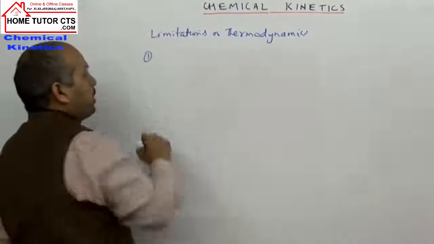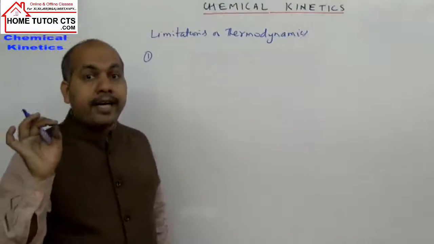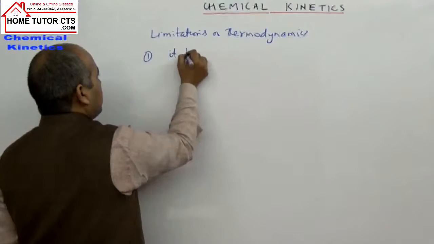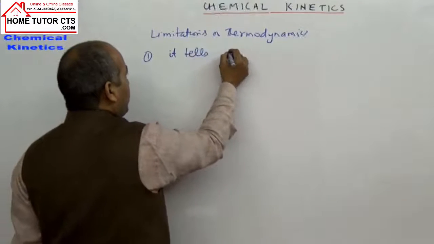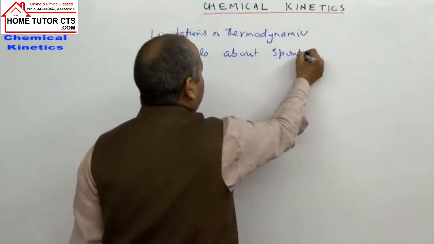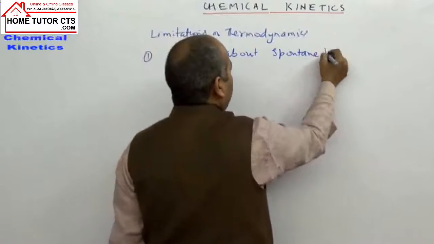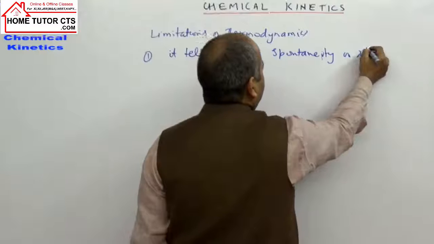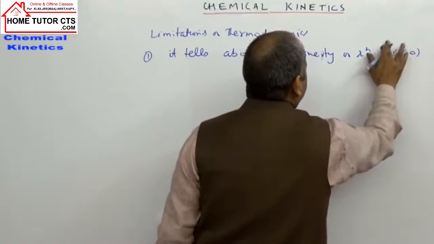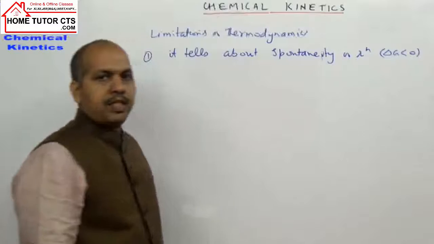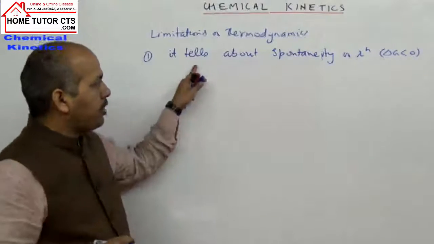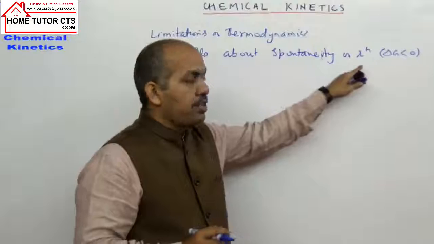The first limitation is that it tells about the spontaneity of a reaction. We know that if delta G is negative, the reaction will be spontaneous.